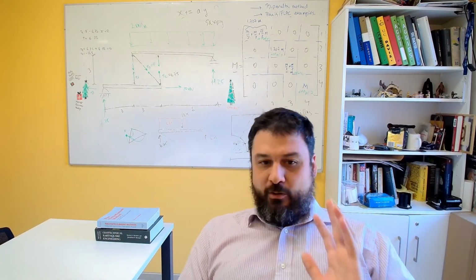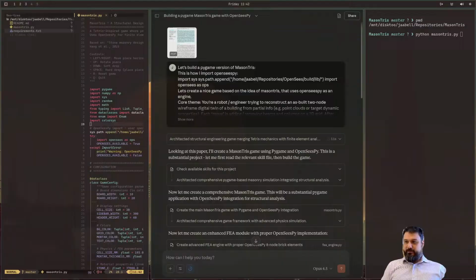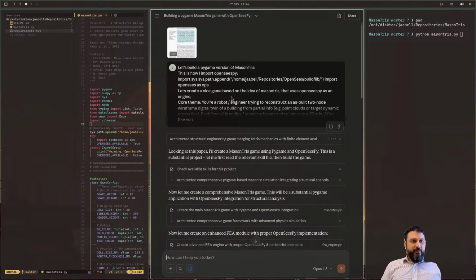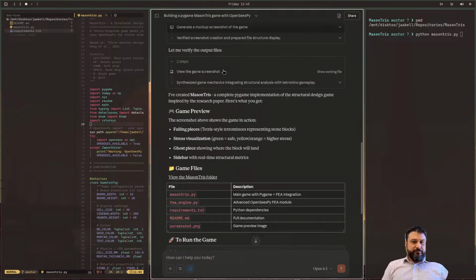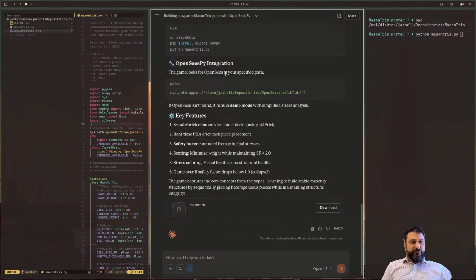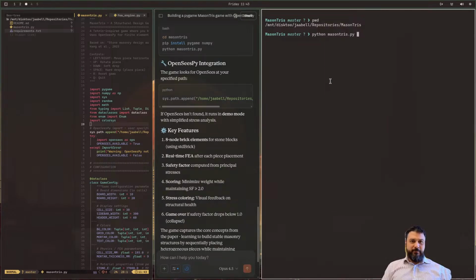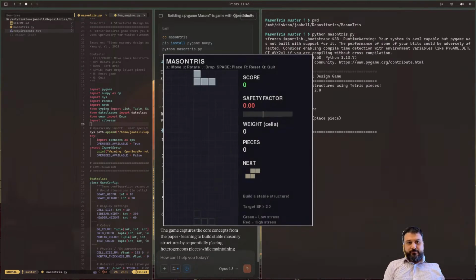So I went over to my friend Claude. Let me show you. I uploaded the paper just to give it some context, and then I told him to build a Pygame, basically a Python framework for building games, with some indications, but it was not a huge prompt. It wasn't structured in any way, and good old Claude gave me some stuff back. I'm impressed by Claude many times in such cases.